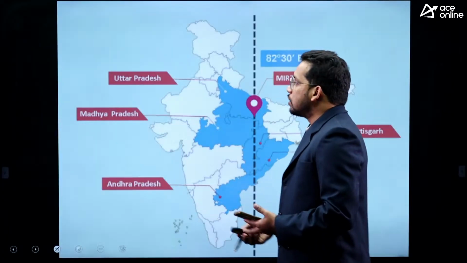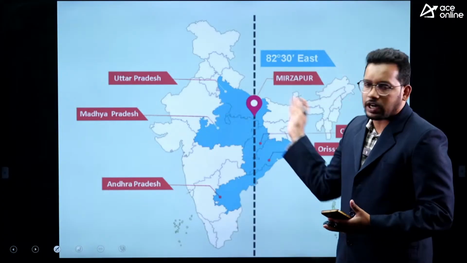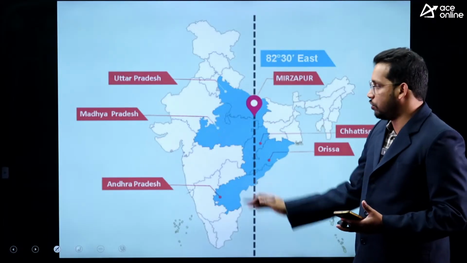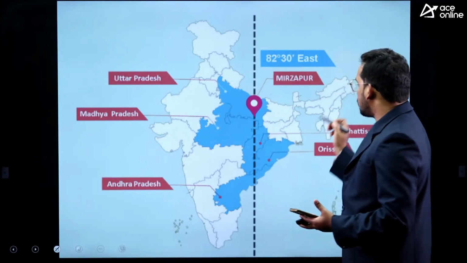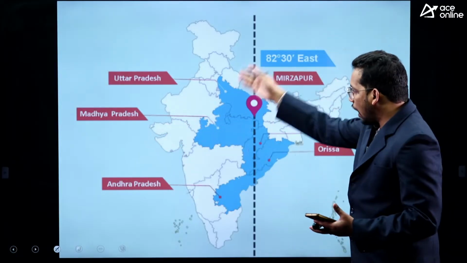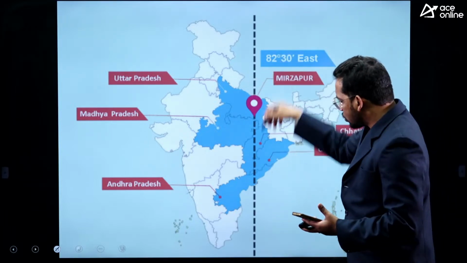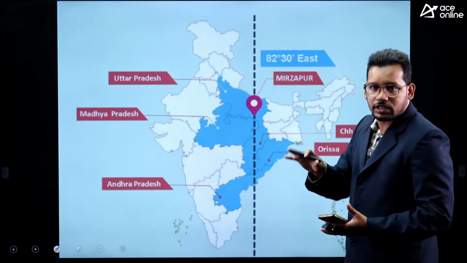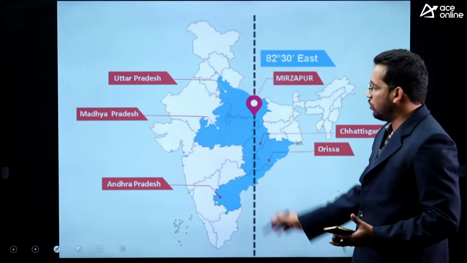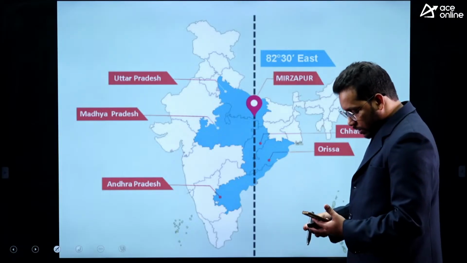Mirzapur. Fine. So you can see this is the Indian Standard Time. We have discussed in the last session about the longitudes. Starting from the Greenwich Meridian at London, for every 1 degree from pole to pole we draw the longitudes. So Arunachal Pradesh will see the sunrise very early compared to Gujarat. We should generally have a lot of time zones, but because of lack of literacy and skills in India, we have kept only one standard meridian. We have fixed our time based on the meridian that is 82 degree 30 minutes east longitude, and Mirzapur is located on this particular longitude. So Mirzapur is the answer.